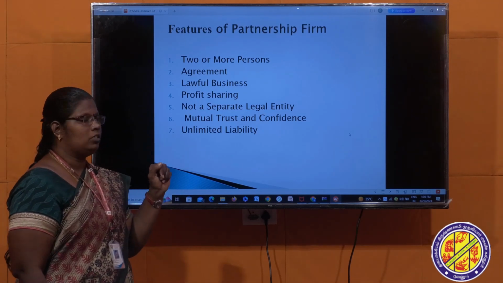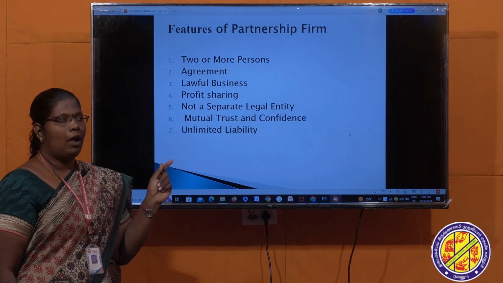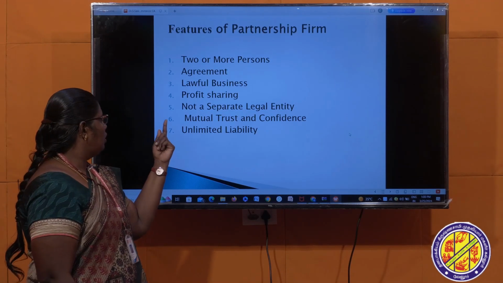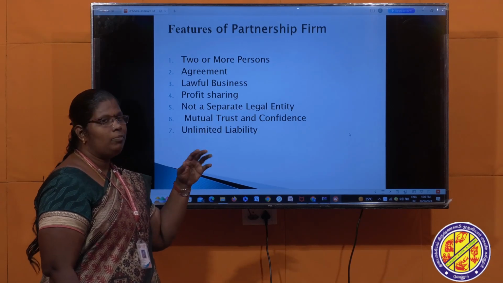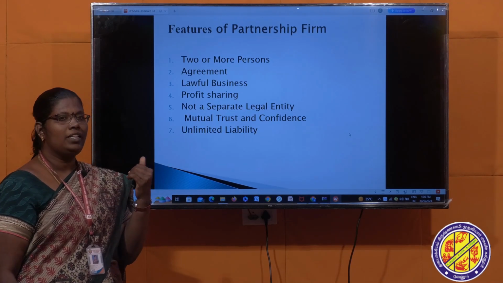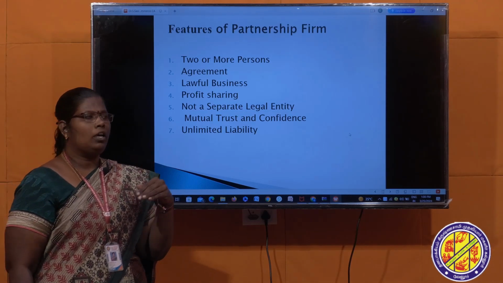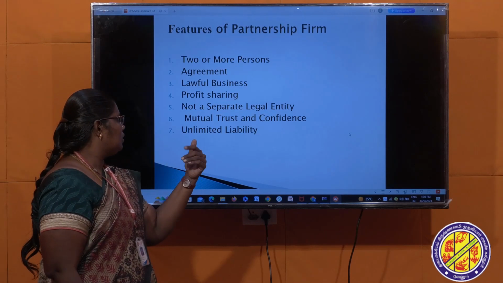That is lawful business. Next one, profit sharing. So in a partnership business they have to share the profit according to the ratios. Then fifth one, not a separate legal entity. In case of a partnership firm, there is no separate legal entity. But in case of a joint stock company, they have a separate legal entity, where the business differs from the person.